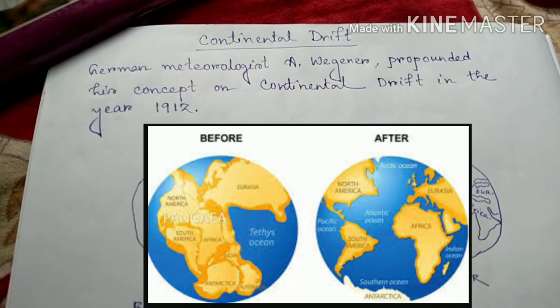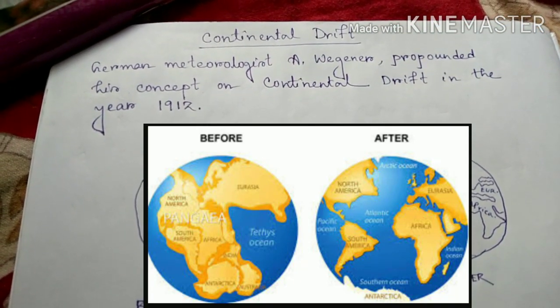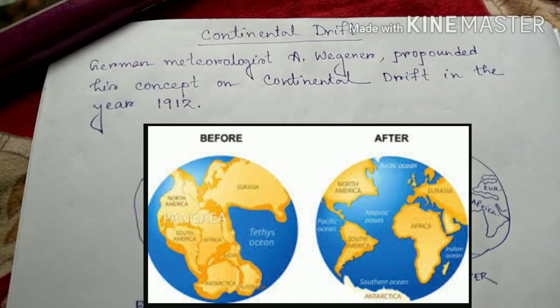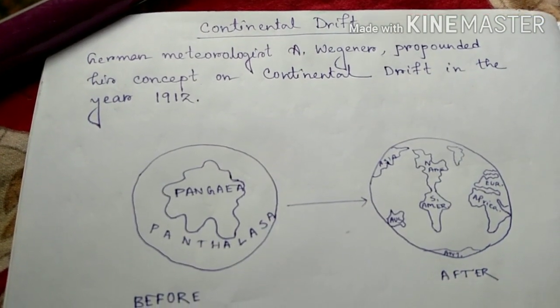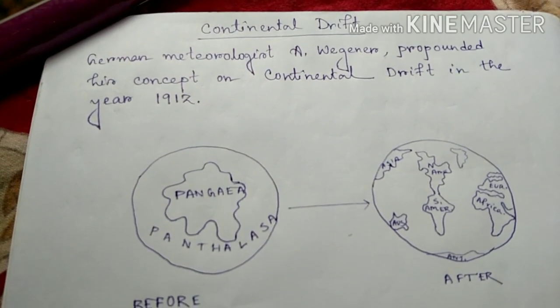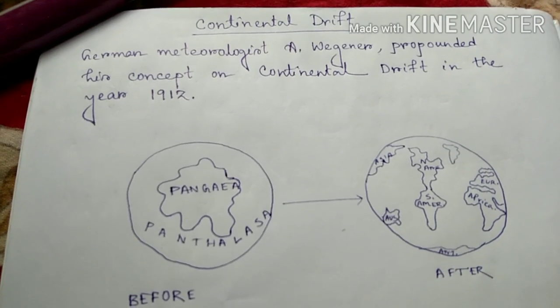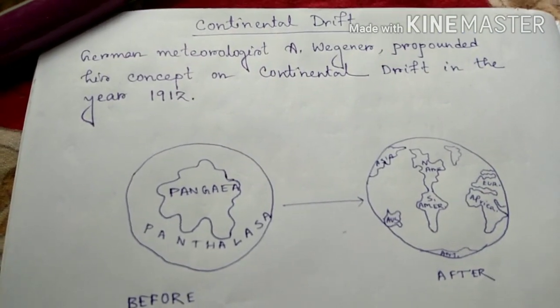The continental drift hypothesis was propounded by Alfred Wegener in the year 1912. Alfred Wegener was a German meteorologist. He thought and said the continents are moving.